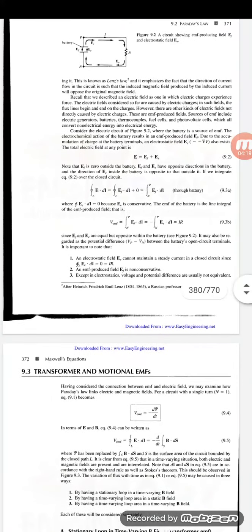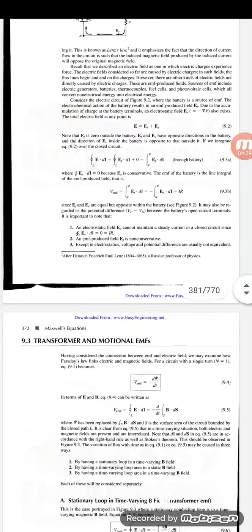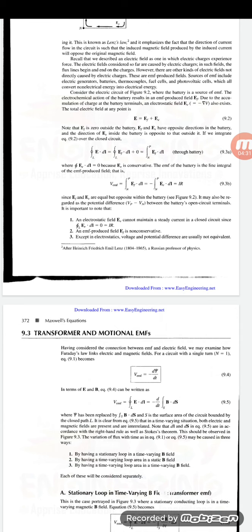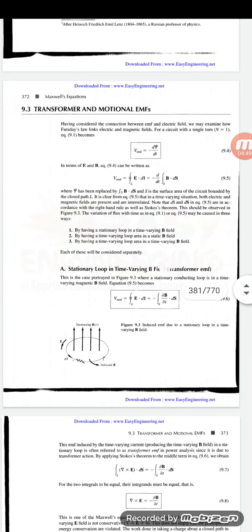An electrostatic field E cannot maintain a steady current in a closed circuit, since the line integral over a closed loop of E dot dl is equal to 0, that is not IR. An EMF-produced field E_f is non-conservative. And third, except in electrostatics, voltage and potential difference are usually not equivalent. In this case, we have three cases, that is transformer and motional EMF. The first one is transformer EMF.